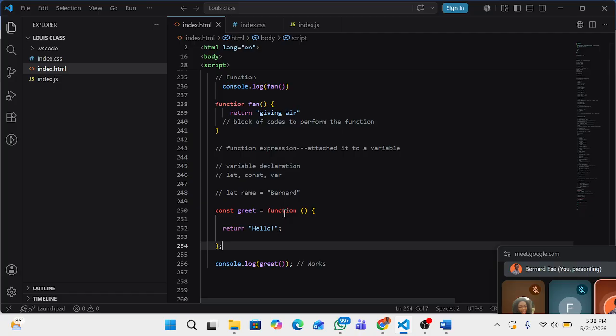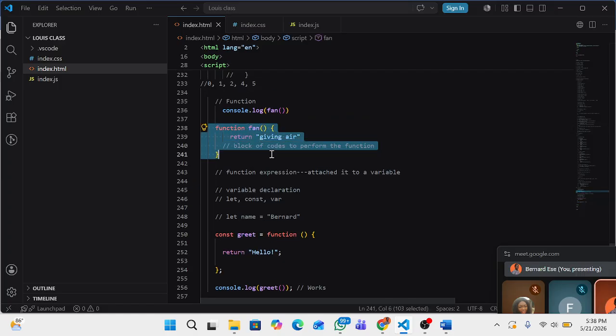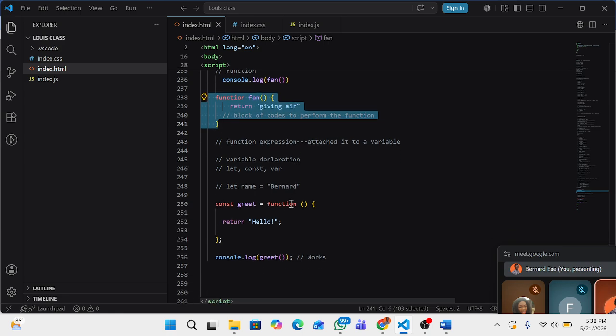But what can you see? There's a difference between this and this. They are different. The difference is that if you look at this one very well, you see that before the brackets there's a name. But this other part, before the brackets, there's nothing. Do you understand? Now we have pushed what's supposed to be here back to this side.